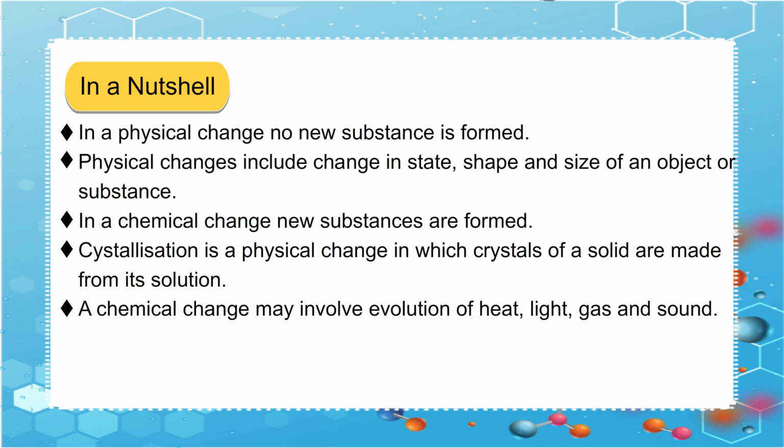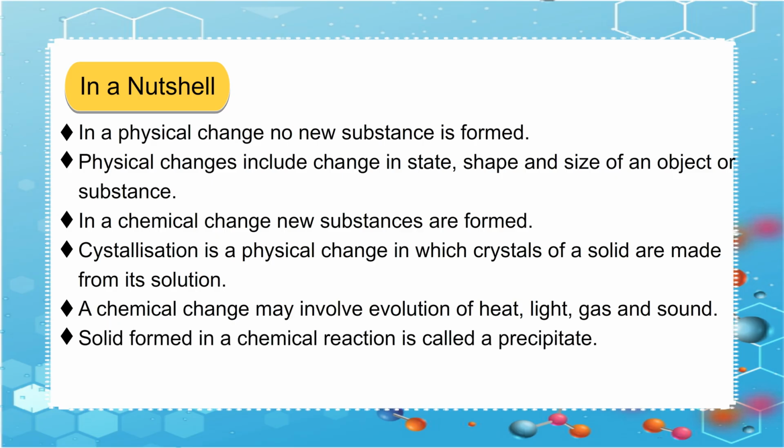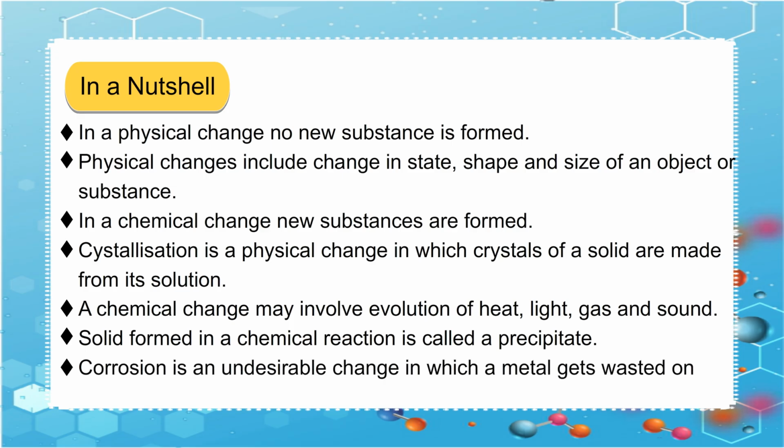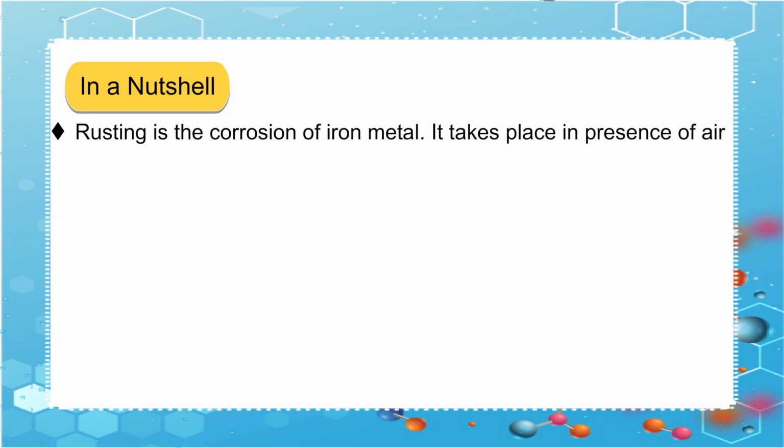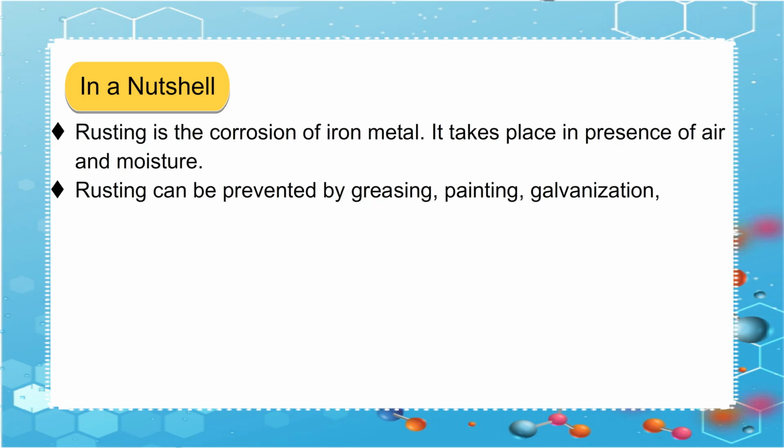A chemical change may involve evolution of heat, light, gas and sound. Solid formed in a chemical reaction is called a precipitate. Corrosion is an undesirable change in which a metal gets wasted on exposure to air. Rusting is the corrosion of iron metal. It takes place in presence of air and moisture. Rusting can be prevented by greasing, painting, galvanization, electroplating and alloying.